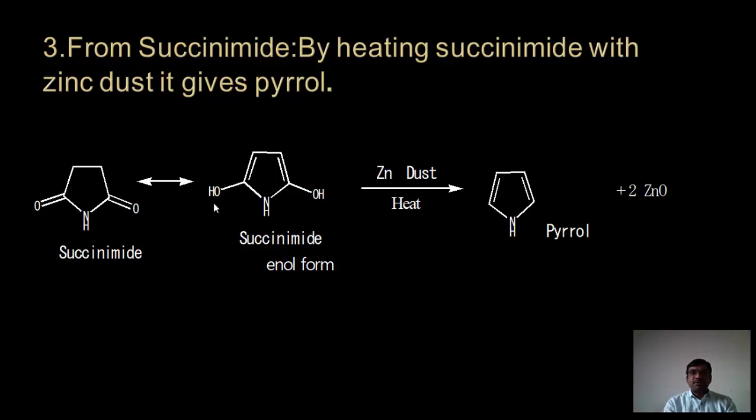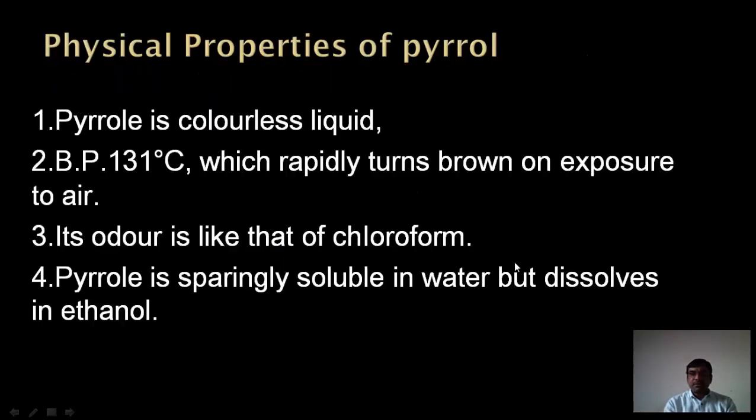When it is converted into the enol form, we have OH groups at the 2 and 5 position. We have to remove this oxygen atom. For removal of the oxygen atom, we use zinc dust, which is white in color. It absorbs the 2 oxygen atoms and converts them into zinc oxide, and we will get our desired product as the pyrrole.